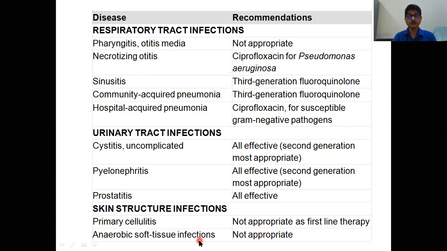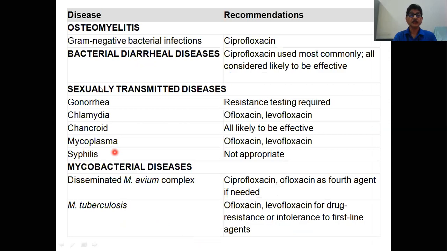Sometimes you have to choose the better option. If a better option is there, then we use that one. Then osteomyelitis, bacterial diarrheal diseases, sexually transmitted diseases, and of course against mycobacterial infections. For disseminated Mycobacterium avium complex, ciprofloxacin or ofloxacin is used as a fourth agent if needed.